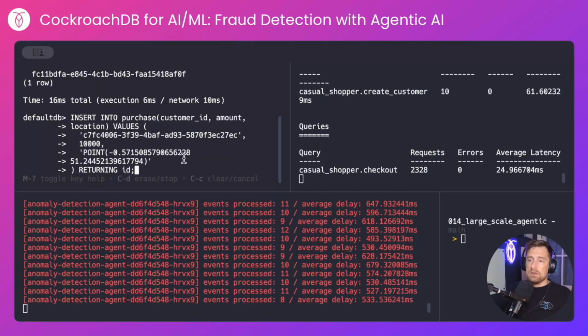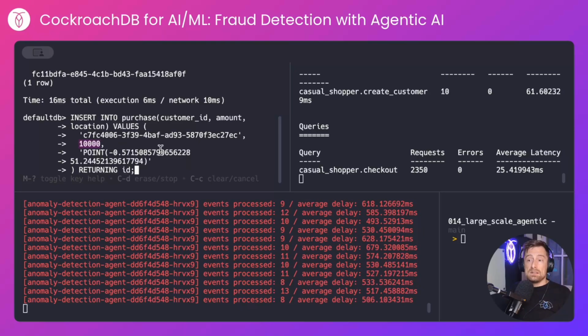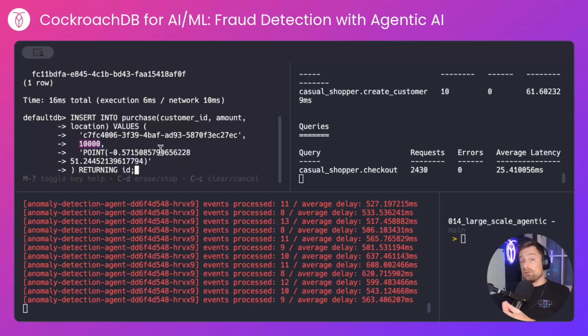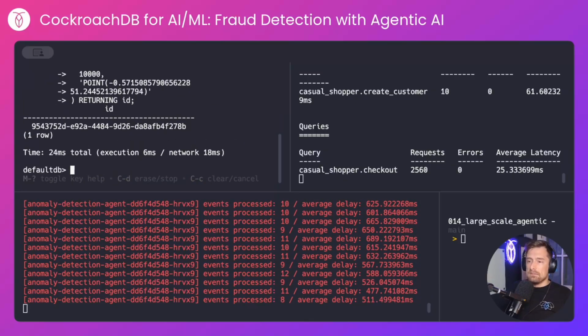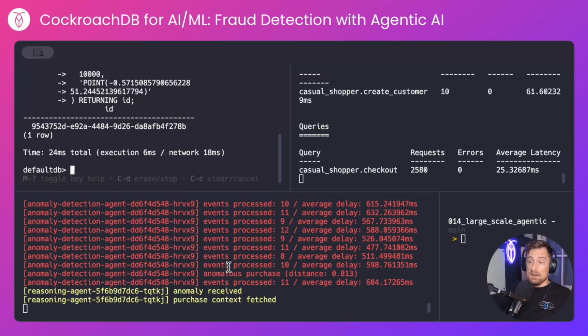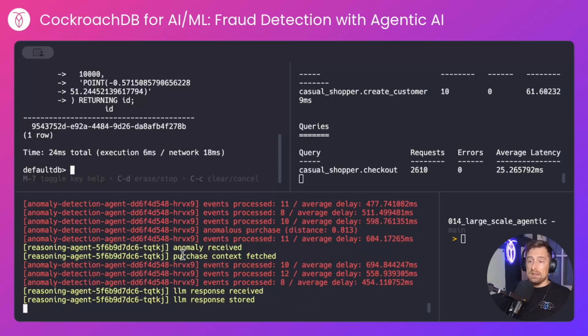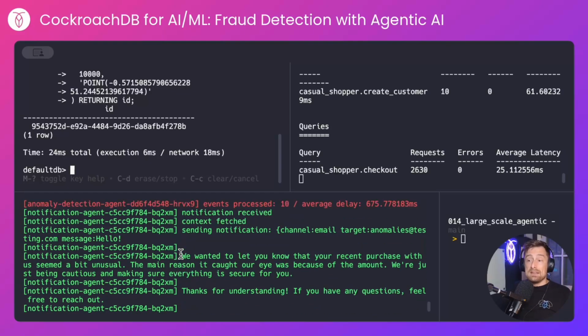Let's make another anomalous purchase, but this time on the price. If their typical range were between $1 and $100, $10,000 would be very out of the ordinary for them, but it is in their normal purchasing location. Let's insert that. We've received the anomalous purchase here. It's gone through the reasoning agent and they've been notified.